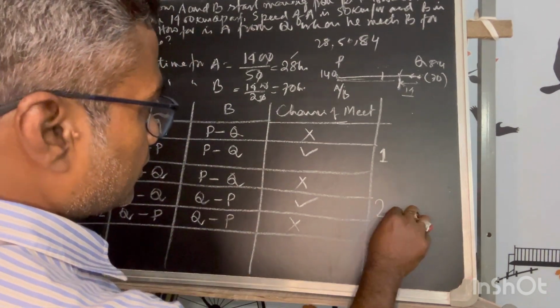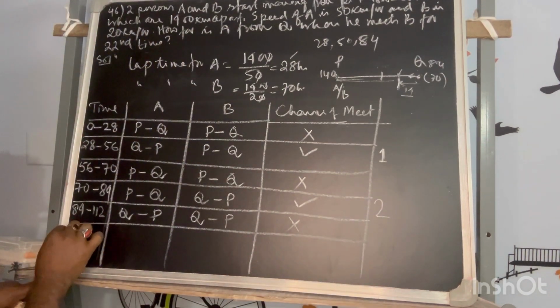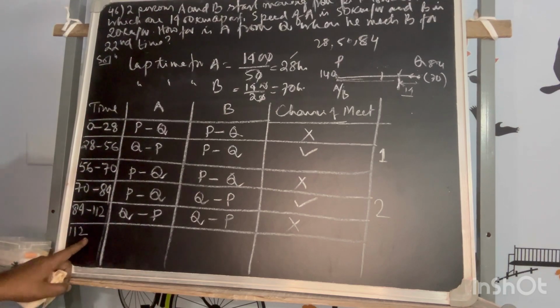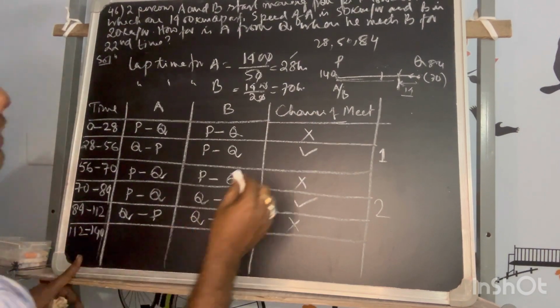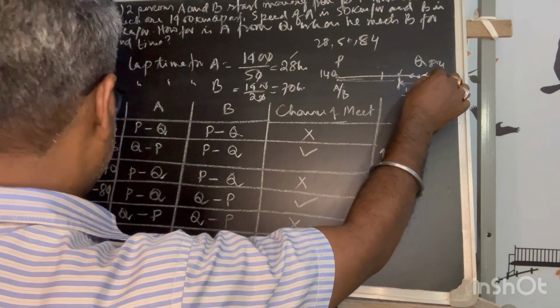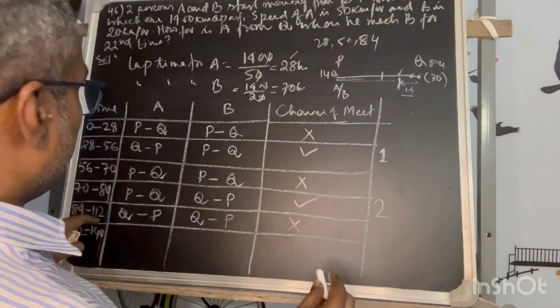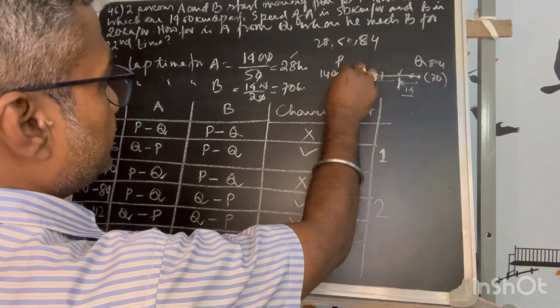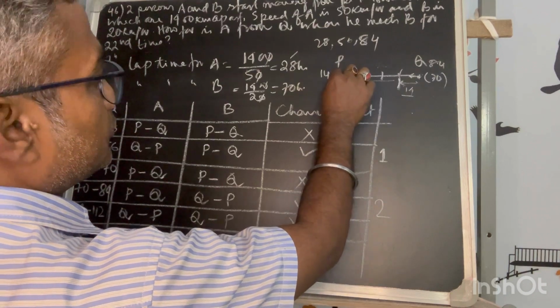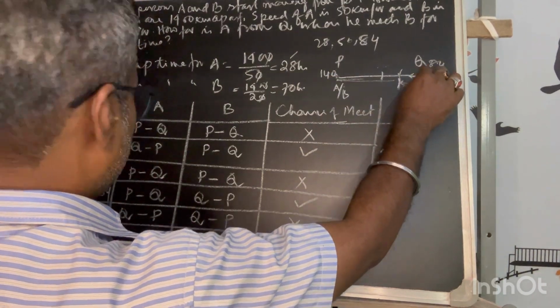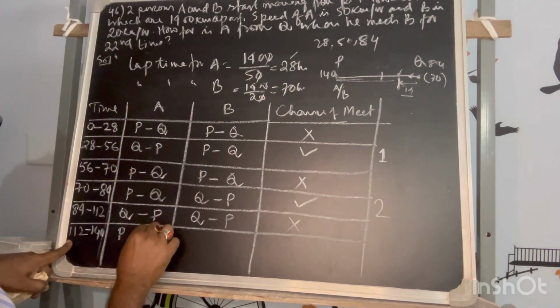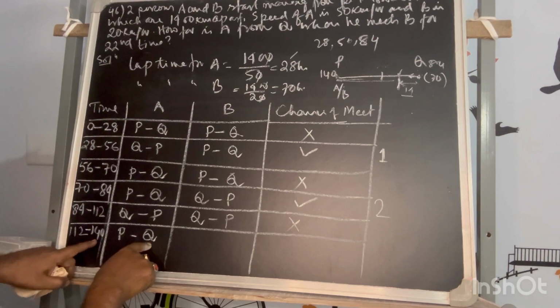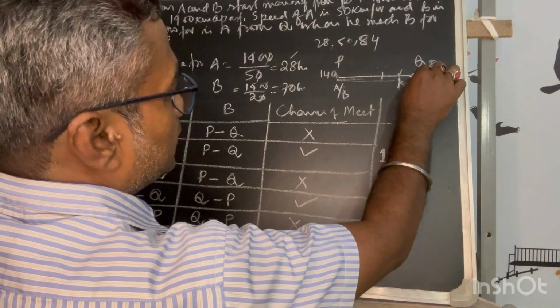So this is second meet. Okay, sorry, I have not marked it. So 112. The next one is 140. So that means he will reach P at 112, and from 112 to 140 he will reach Q. So A is moving from P to Q. His destination at 140 is Q. He will reach there.